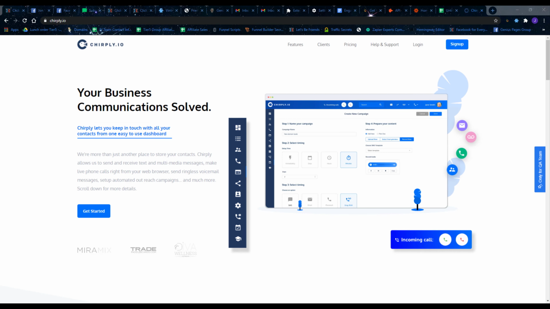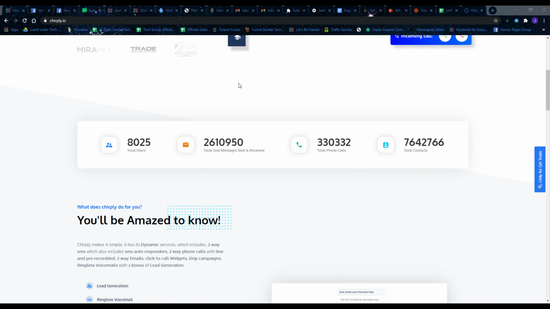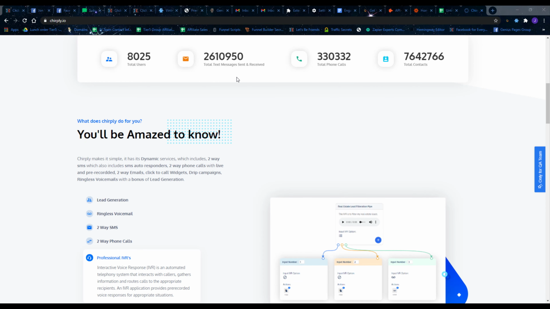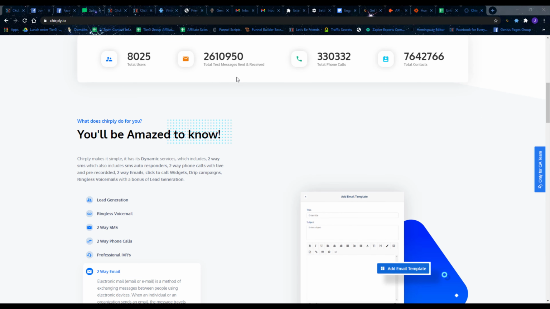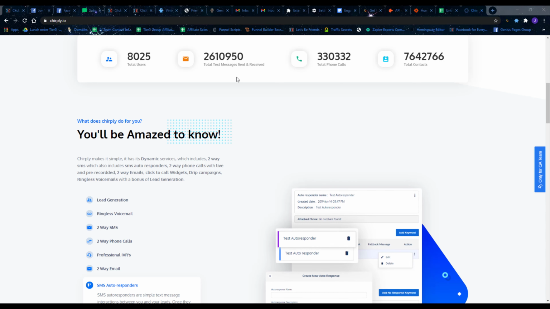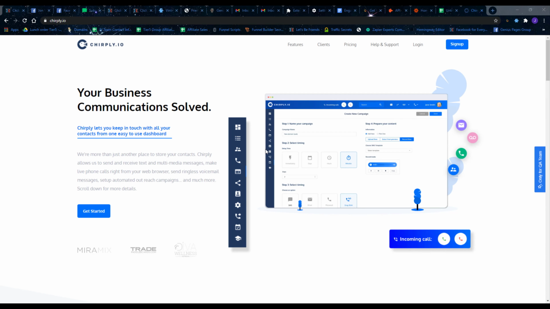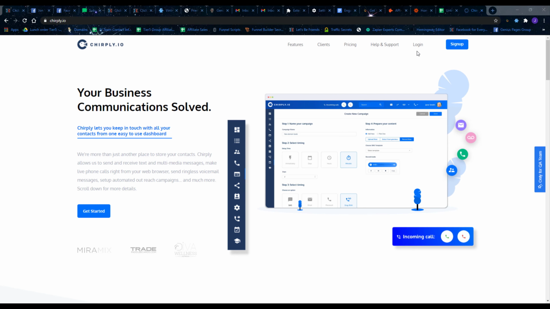All right, so what I'm going to do here is use this amazing CRM called Chirply that allows me to do text messages, ringless voicemails, emails, IVRs, drip campaigns, follow-up sequences, and reminders. It literally allows me to do all the touch points that I want to do. I'm going to take the leads that I get from Unlimited Business Leads and stick them right in here. So I'm going to build all this out right here in front of you.